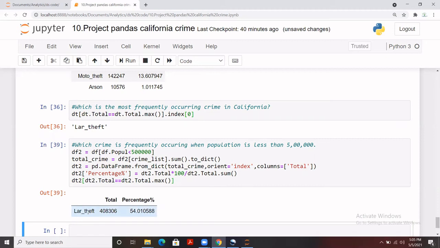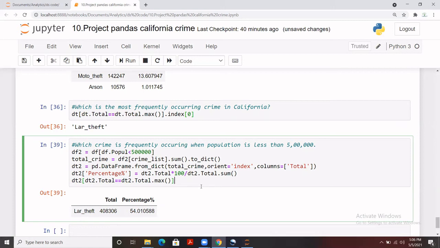So that's again the same column, and to extract that part you can use dot index. So the most frequently occurring crime in California was larceny theft as well, but if the population is less than 5 lakh, then also the most frequently occurring crime name is larceny theft.